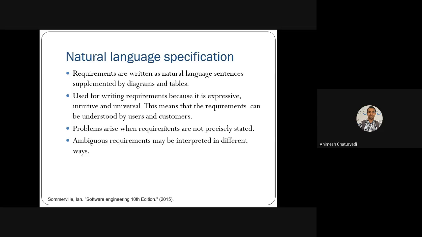Then the problem basically arises because the requirements are not mentioned precisely or properly. So the document should contain the natural language based specification very precisely and very properly for all the requirements. Then there are many kinds of ambiguous requirements that could be interpreted in different ways. So while writing those specifications, that ambiguity should be avoided as much as possible.